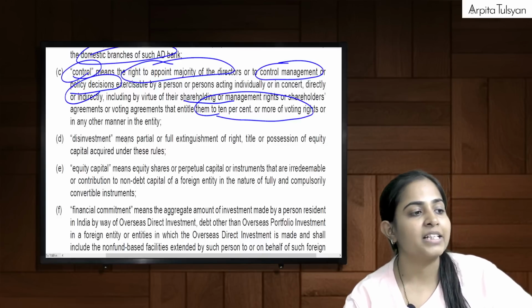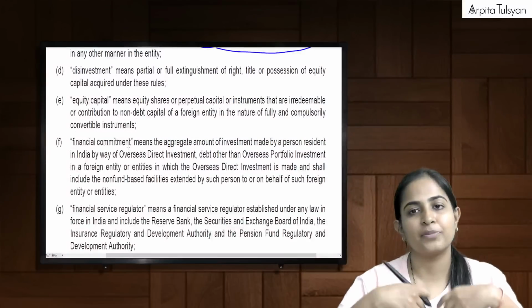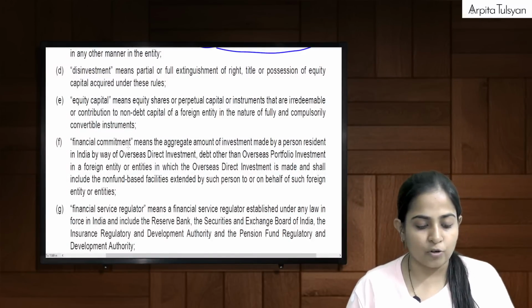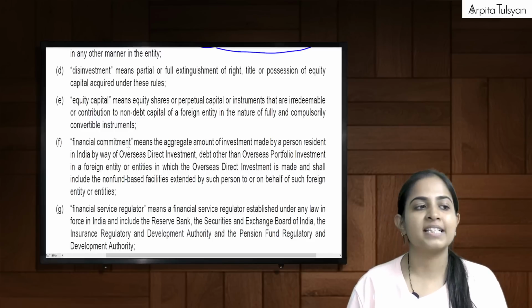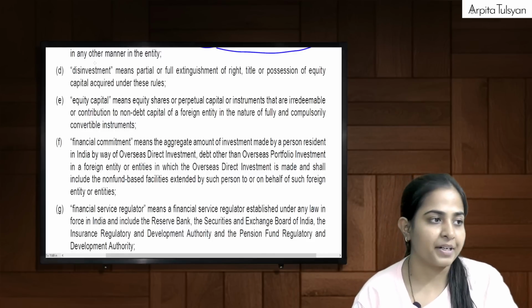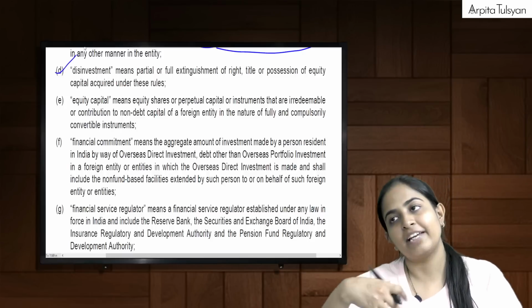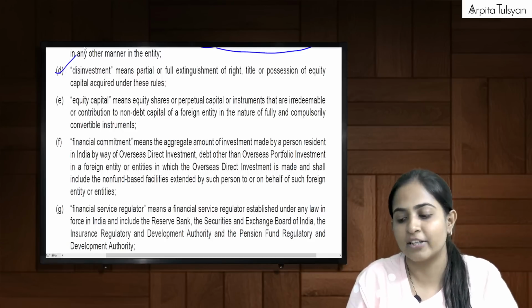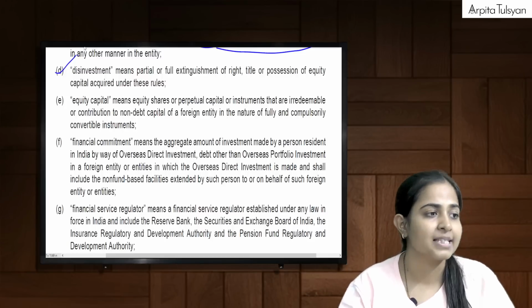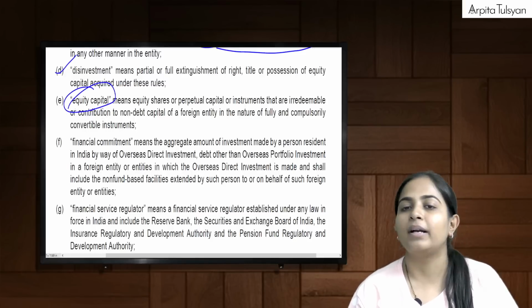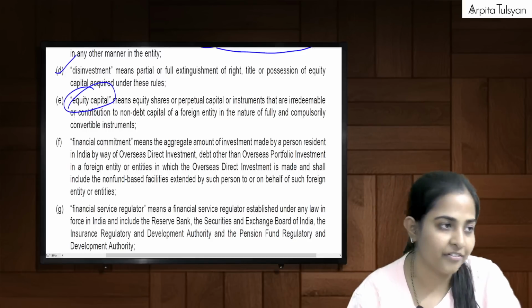Then the next one is disinvestment. Disinvestment, as you already know, is nothing but extinguishing your right, or selling off your right, or your equity capital. Just like when we purchase or acquire, that is called investment. Whenever we are selling, that is called disinvestment. Equity capital means the normal equity which is there.